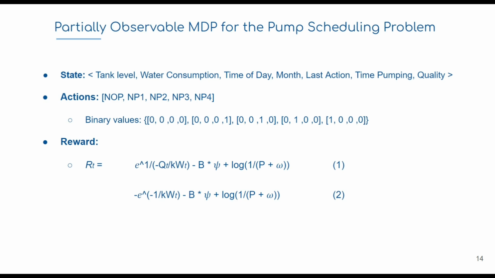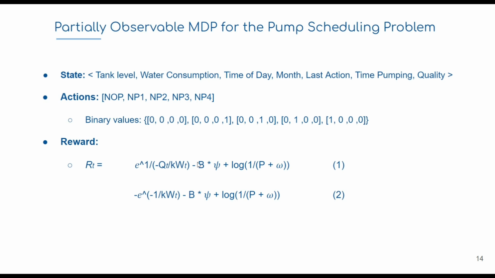And we design two reward functions because we want to evaluate the adequacy of the behavior that emerges from applying these two distinct rewards. In the first reward function, the first term gives a positive value for the efficiency, computed as the flow divided by electricity consumption.